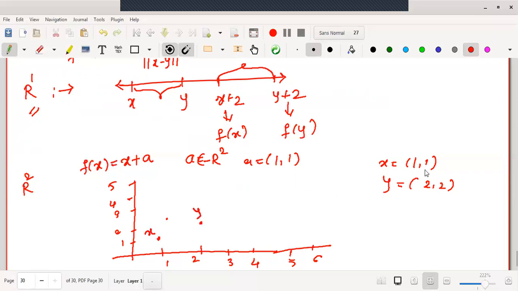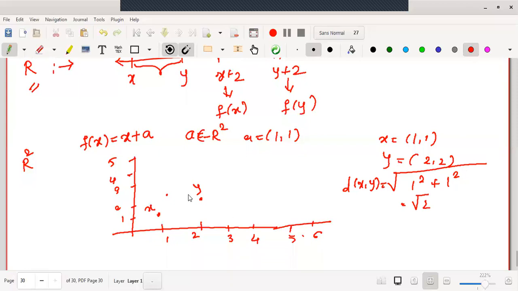Okay, therefore what is the distance between the two vectors? We know how to find the distance between the two vectors, d of x y, by using the distance formula, shortest distance. Now 2 minus 1 bracket square, this is 1 square, 2 minus 1 bracket square, 1 square, this is 1 plus 1, this is root 2. Okay, now let us find out the distance between their corresponding f images. What are the f images of those two elements? First, f image of x. What will be f image of x? x I have taken as 1 1. Therefore what is my image? 1 1, and a fixed vector I have taken 1 1 again. Therefore this is say 2 2.